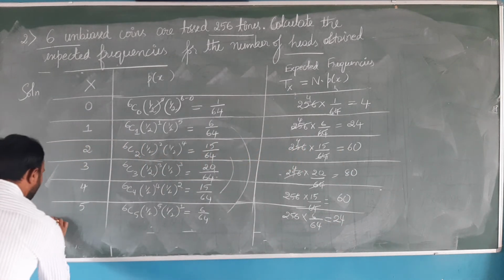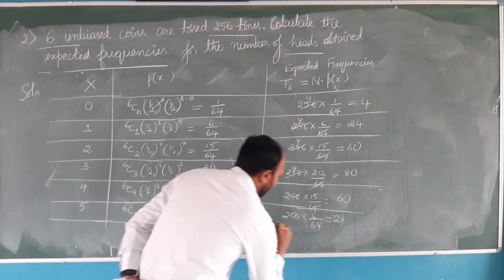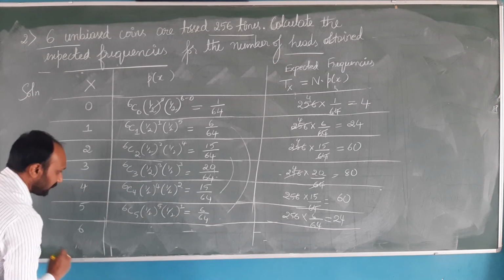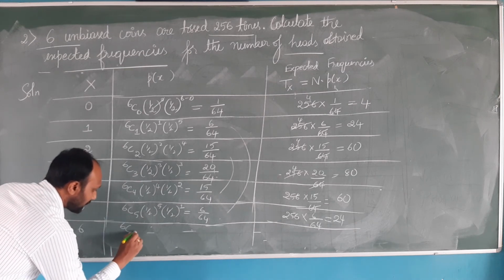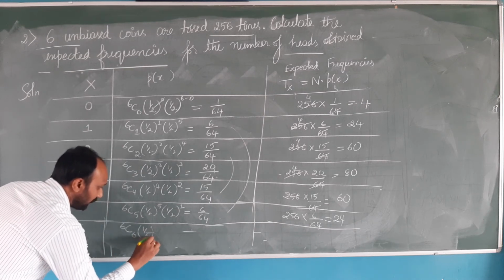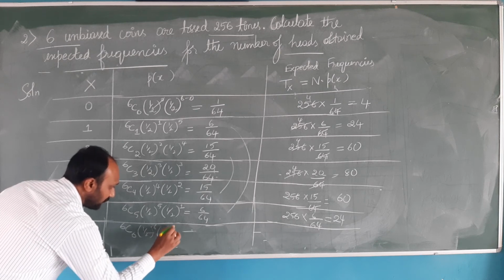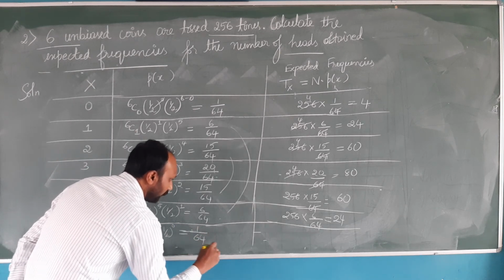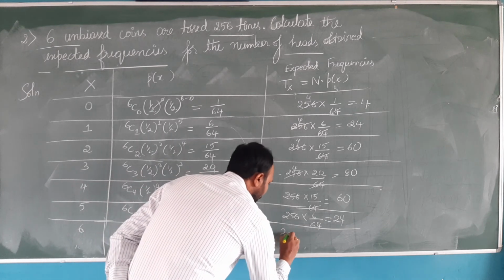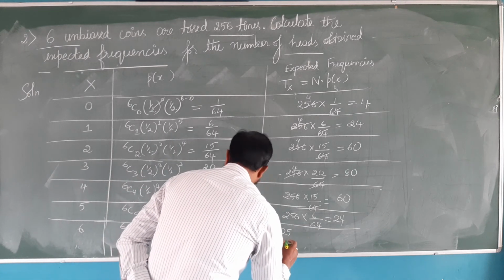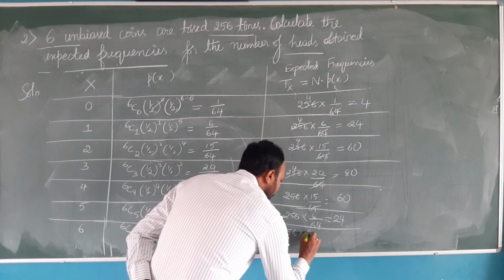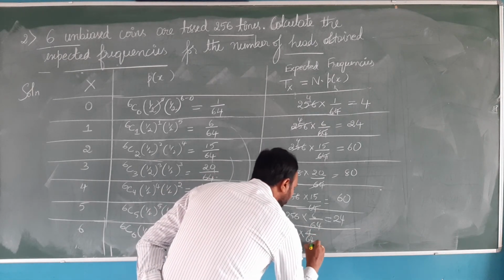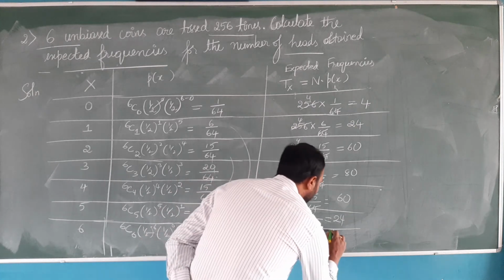And the last value that the variable can consider is 6. So 6C6 (1/2) to the power 6, (1/2) to the power 0. It is nothing but 1 by 64. So what is the expected frequency for x equal to 6? 256 into 1 by 64. You will be getting the answer 4.